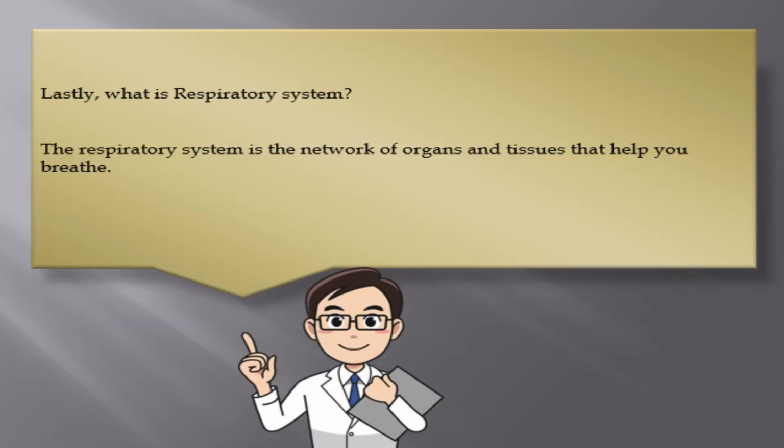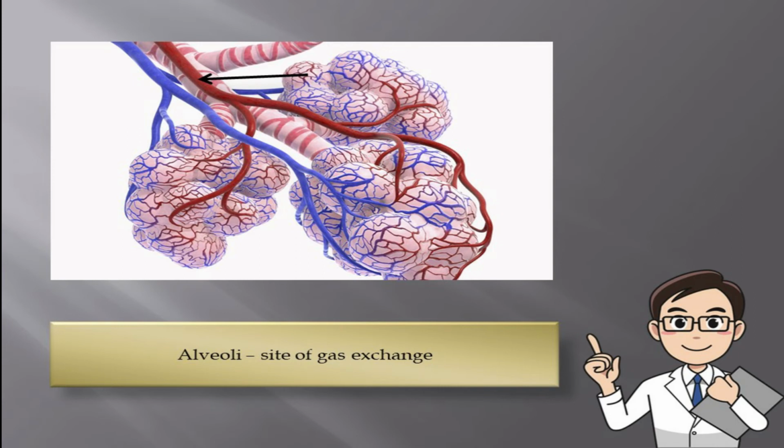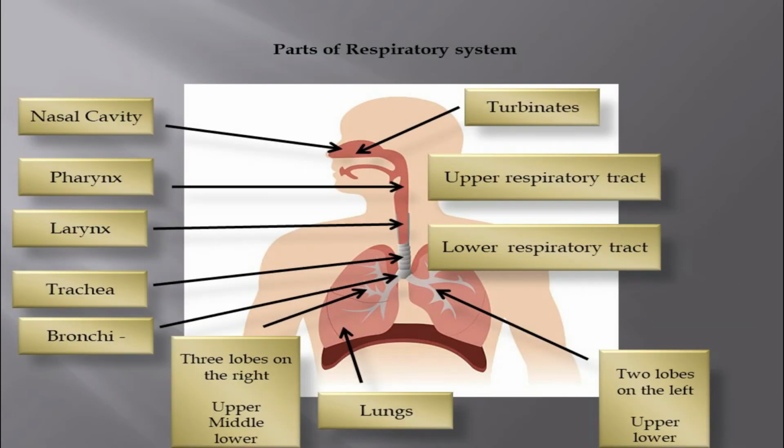And lastly, what is the respiratory system? The respiratory system is the network of organs and tissues that help you breathe. And here are the parts of the respiratory system. We have the nasal cavity, pharynx, larynx, trachea, bronchi, lobes, lungs, turbinates, and the alveoli. And here we have the nasal cavity. It's a large air-filled space above and behind the nose in the middle of the face.